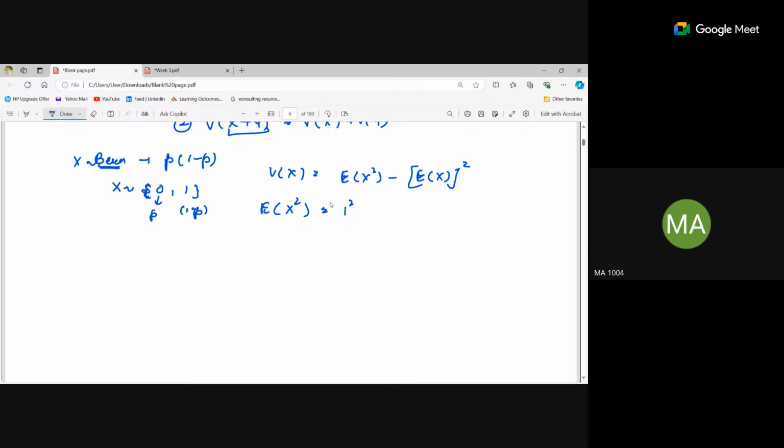It will be equal to 1 minus p. And expectation of x will be p.